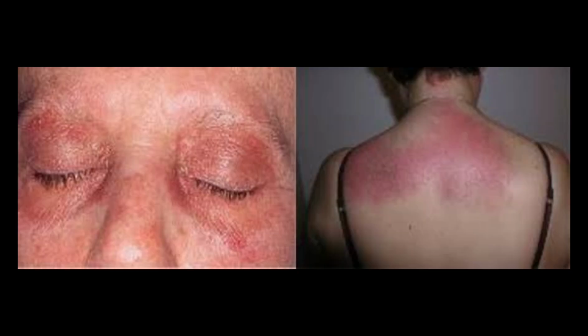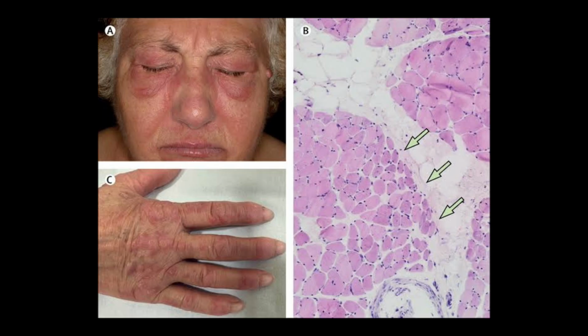This is dermatomyositis, in which other than muscle weakness, we also see some skin features, like a purplish rash around the eyelid, which is called heliotrope rash. Then there is a rash in the shawl area, and after this we have a purplish violaceous rash on the knuckles of the fingers, which is called Gottron papules.